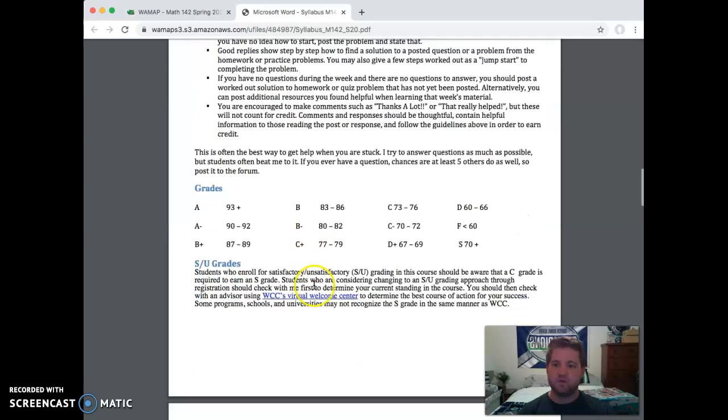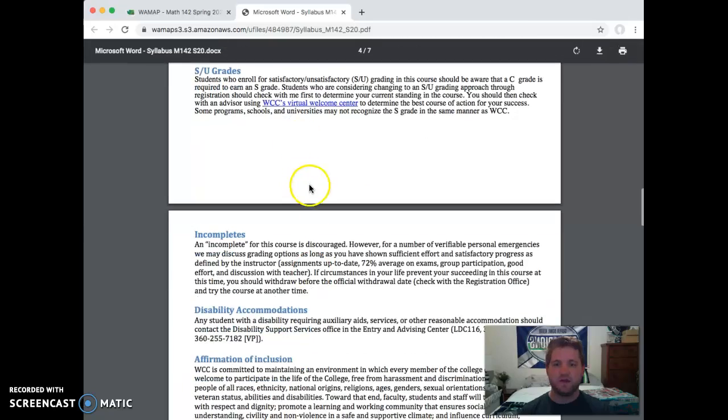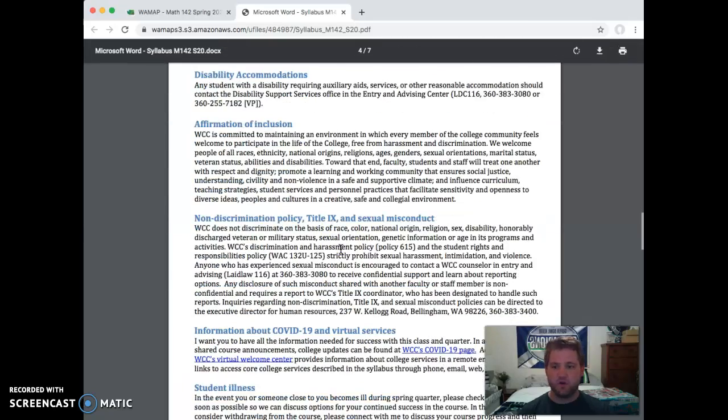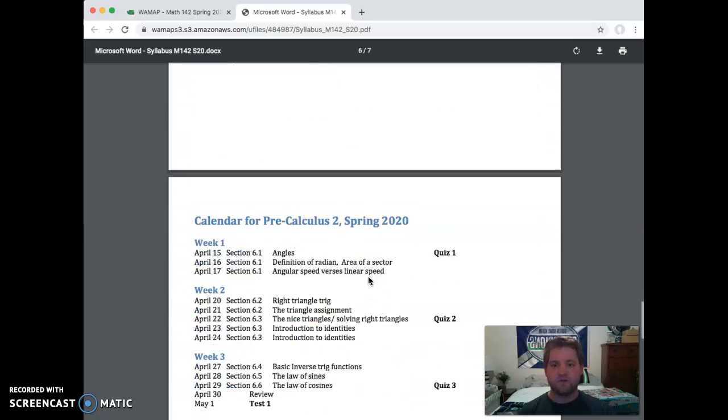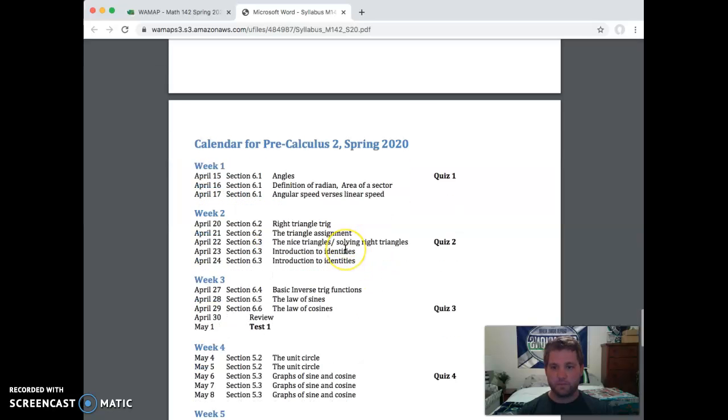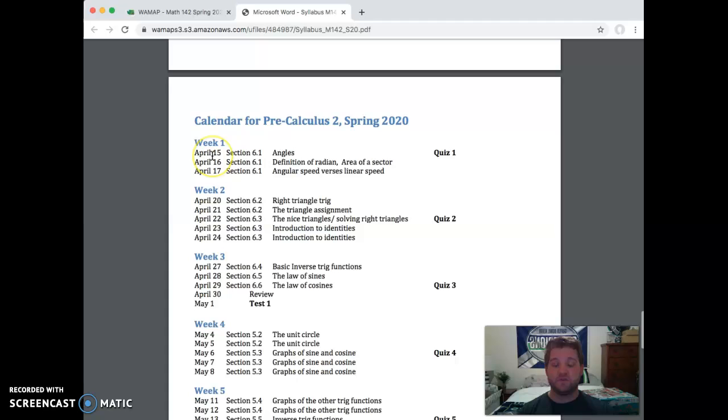So here's a layout of the grades. You can go ahead and read that. The rest of this you can read on your own. What I want to talk about is that at the very end, you'll see a schedule for the course. This isn't really an at-your-own-pace class. You need to be spending time every single day working on the material. I would say you need to have at least 15 hours a week for this class. You should be spending roughly 2 to 3 hours a day on each of these sections, and I've broken down what we'll be doing each day.